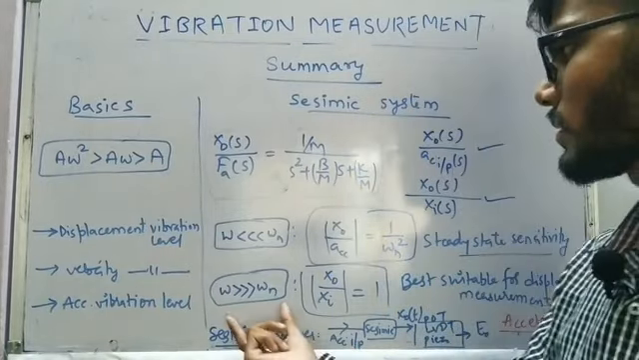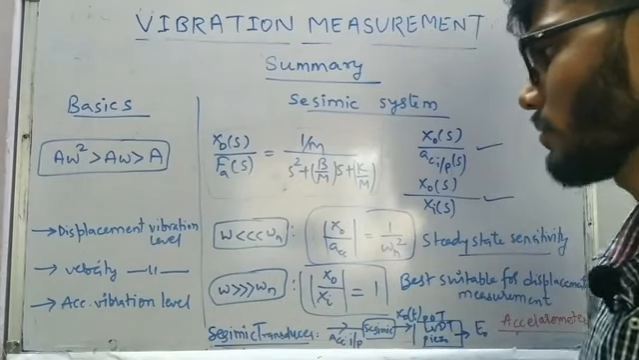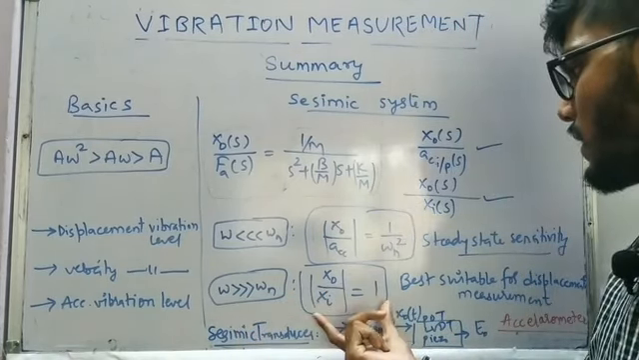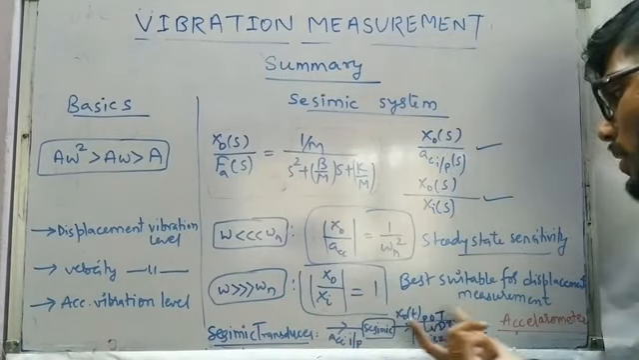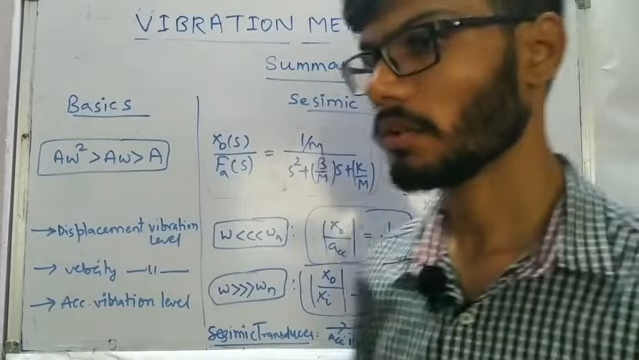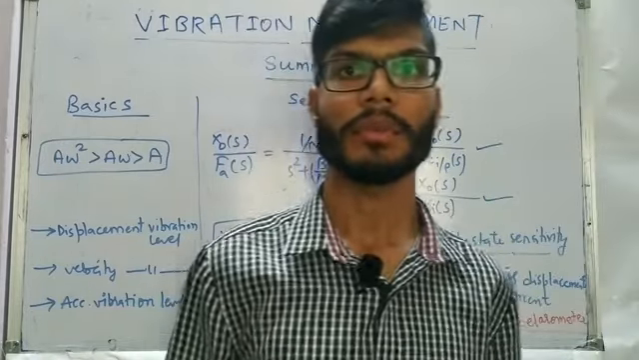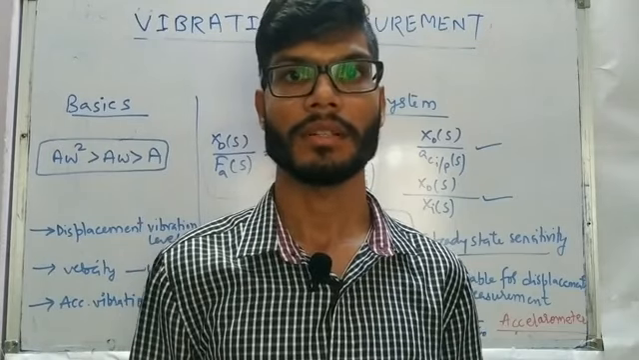In the other case, if the frequency is very much higher than the natural frequency of oscillation, that particular instrument, the seismic transducer, is going to work best in the case of displacement measurement. So instead of acceleration as an input, we have to use displacement as the input. So that was the concept of the vibration.